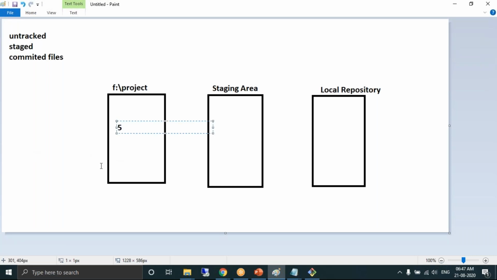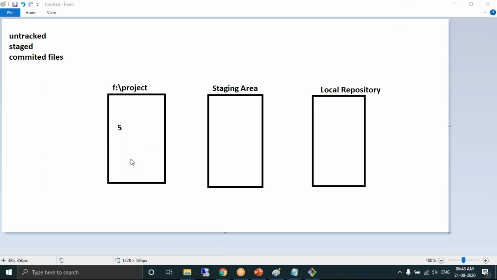Now what should the developer do upon completing his development task, the extra responsibility, extra duty? He should move the files into the staging area, and from the staging area he should move the files into the local repository. This is the additional step, additional responsibility that the developer should do by himself individually to manage his source code.